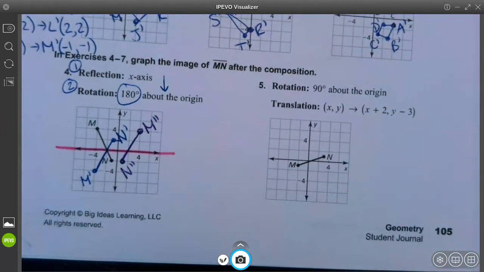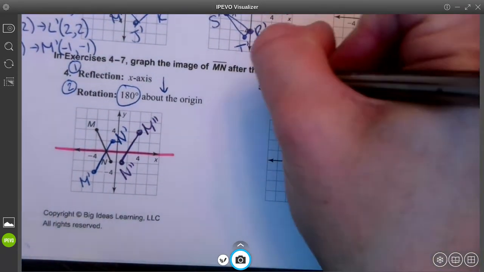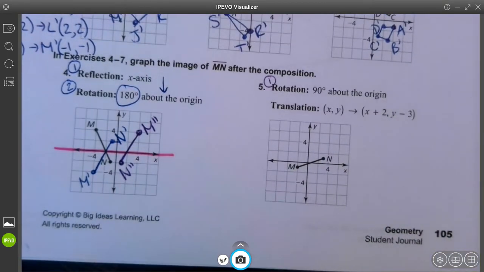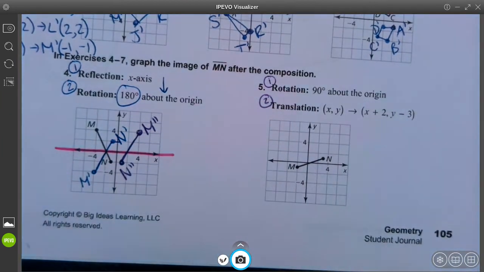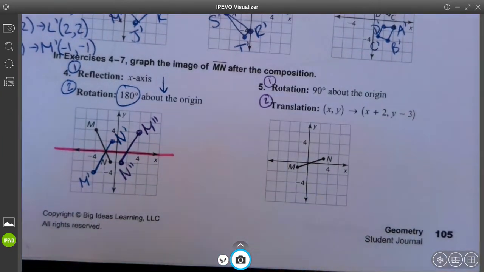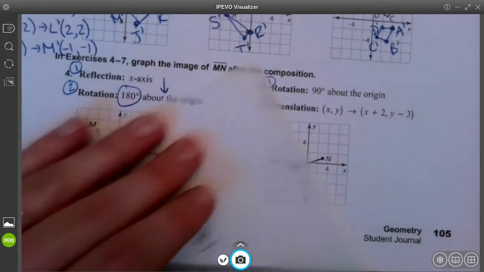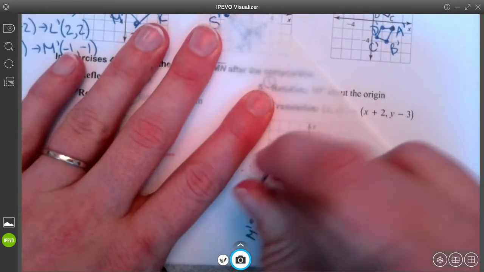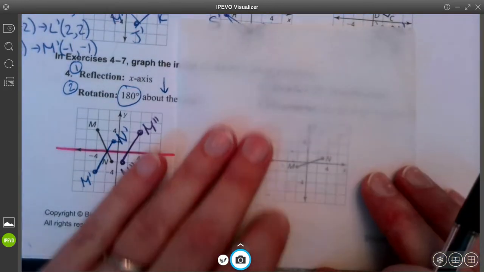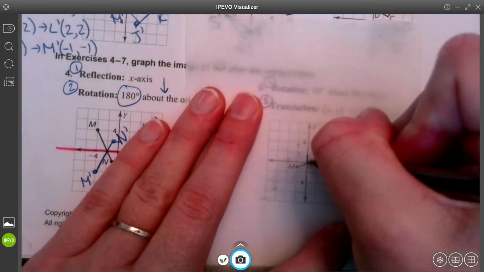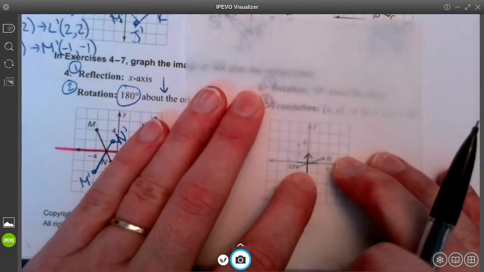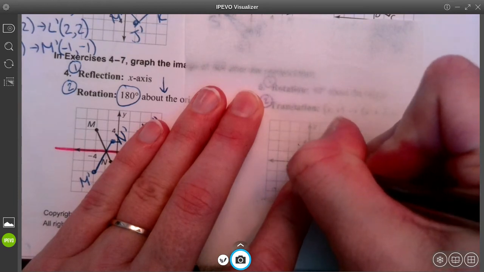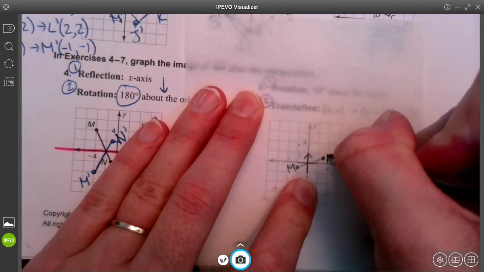Number 5, I'm going to take line segment MN. First, I'm going to rotate it 90 degrees about the origin, and then I'm going to perform a translation on that second image. So I'm going to get my patty paper. I'm going to erase what I had from the last problem. Okay. I'm going to make my plus sign with my arrow pointing up, and I'm going to copy down point M and point N. Don't forget to label them on the patty paper.